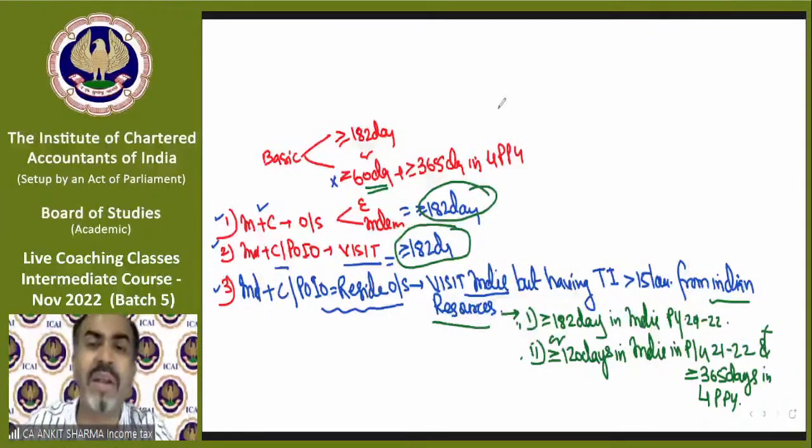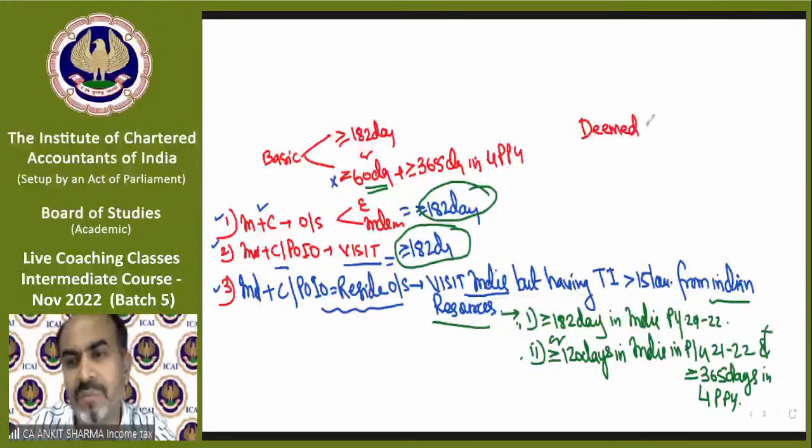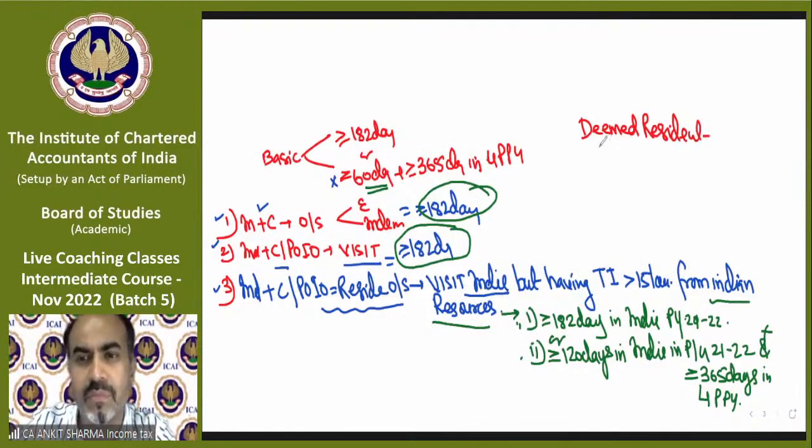So we have completed the resident concept, but deemed resident has been left. Section 6(1). We are taking it over here. Deemed resident is very simple.